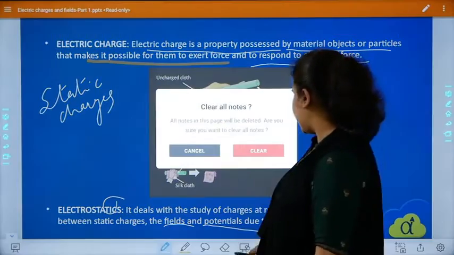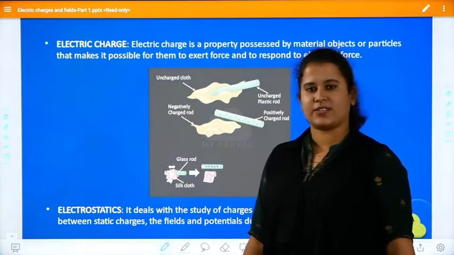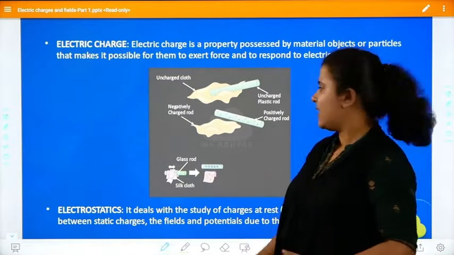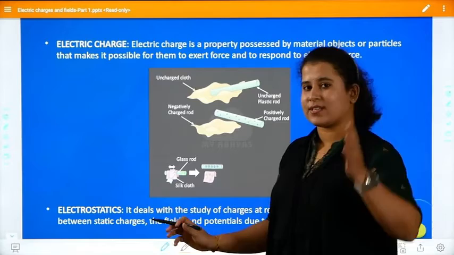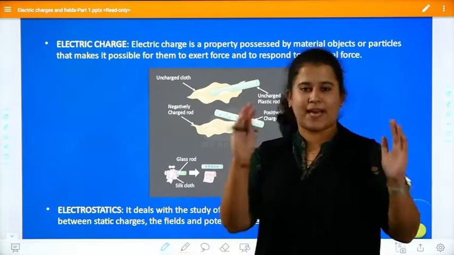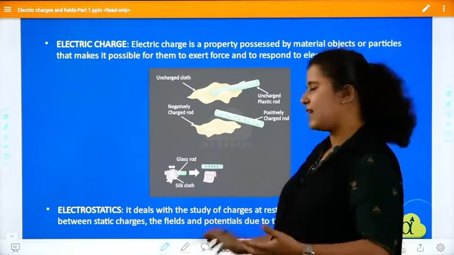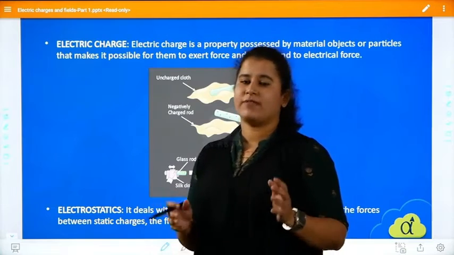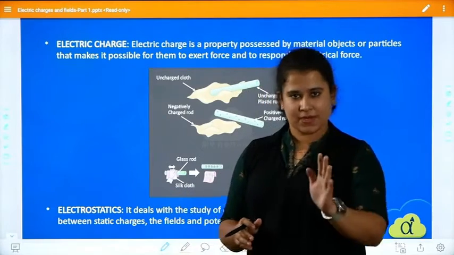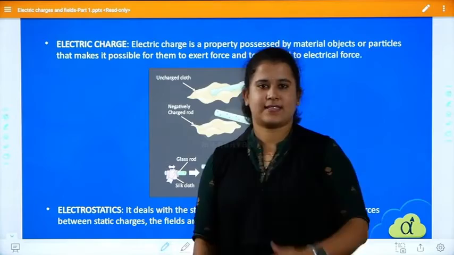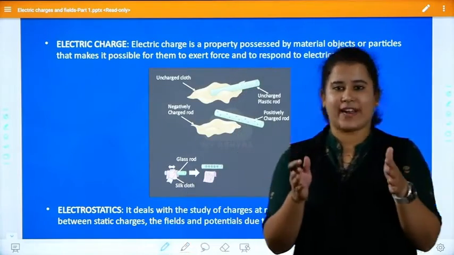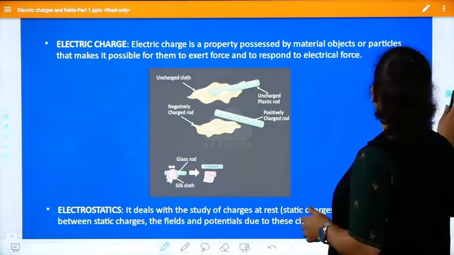Clear? So electrostatics is done, electric charge is done, and the next one I have left half done, because the silk cloth is negative and the plastic rod is positive. In the second case, the glass rod is positive and the silk cloth is negative. Just remember this before going to the next slide, so that you stay on track. Clear? So after this, what happened?